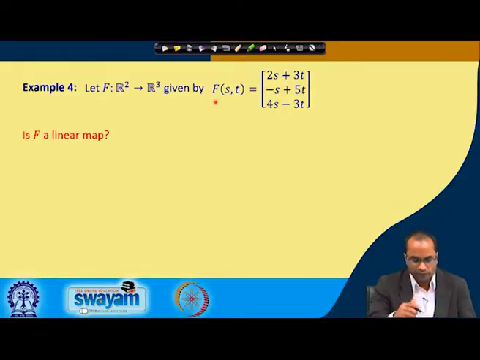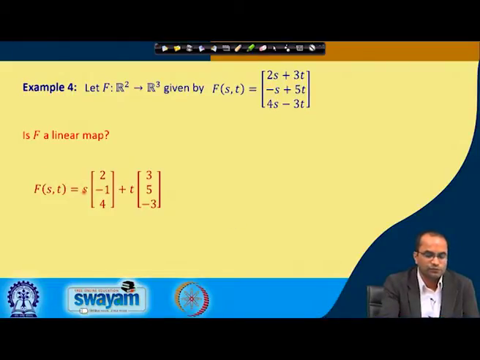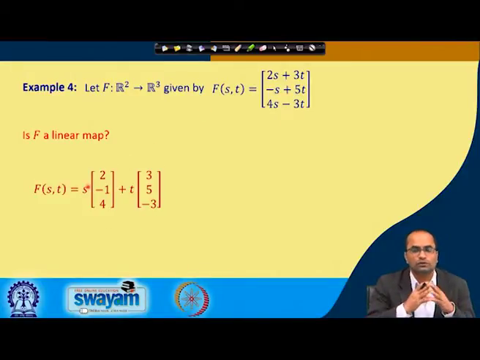The other possibility, which we will in fact look at here, is that this F(s, t) we can also write down as follows: from the first component we can take s out, and then we have (2, -1, 4), and plus, we can take t common, and then we have (3, 5, -3). So, the addition of these two vectors is exactly the given vector which F maps (s, t) to. Here we have exactly the same vector, but we have broken it into two vectors.